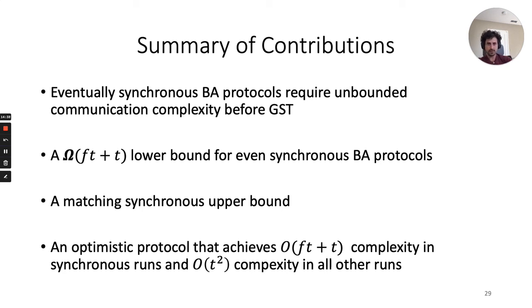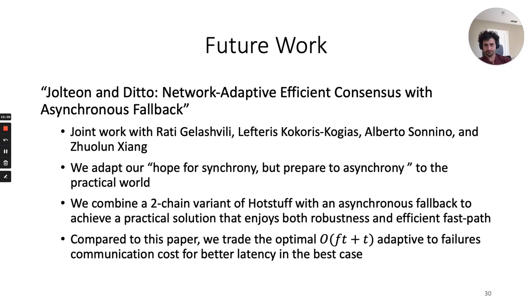Then we presented a matching upper bound with communication cost O(ft + t), which we believe is interesting by itself due to its optimal adaptive-to-failures communication complexity. And finally, we gave an optimistic protocol that achieves O(ft + t) complexity in synchronous runs and O(t^2) complexity in all other runs.